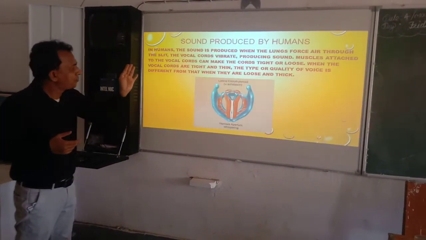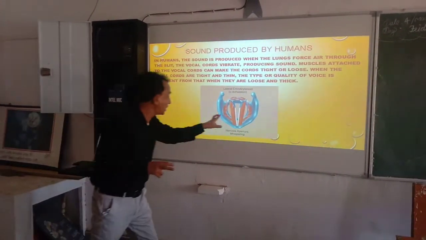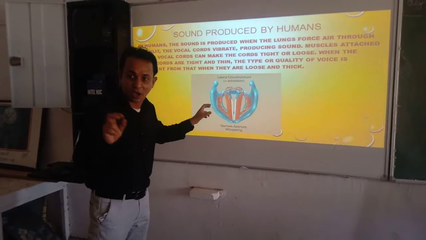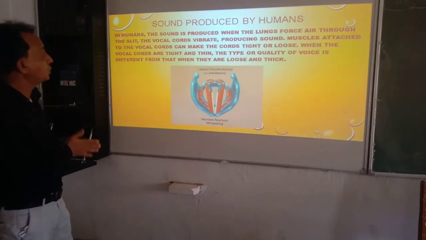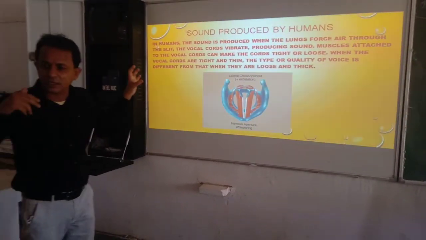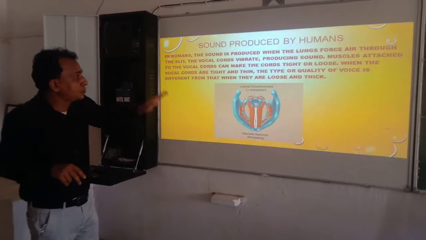The lungs force air through the narrow slit. The vocal cords vibrate. Now these vocal cords are stretched across that slit, and due to that, when we force air here, what happens? The vocal cords vibrate, and it produces sound.